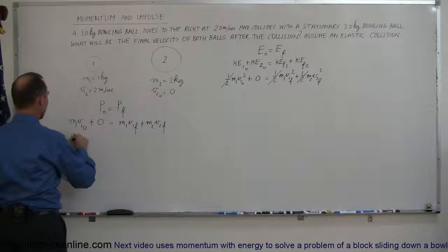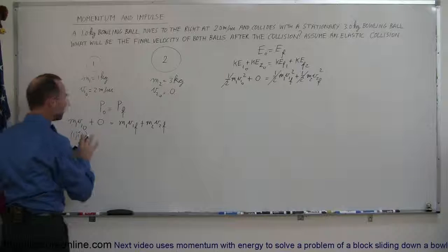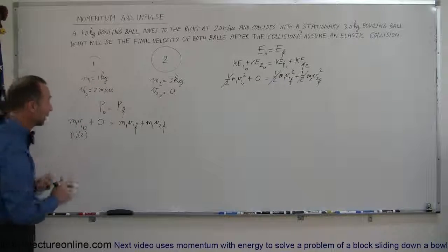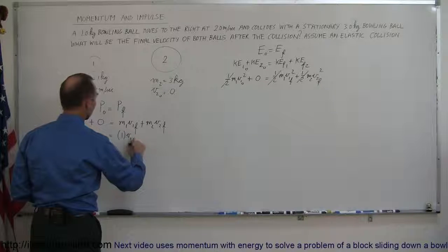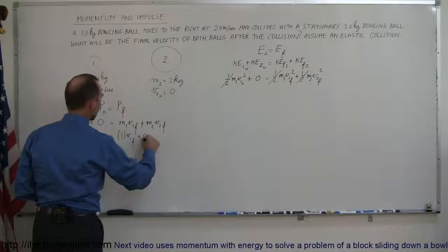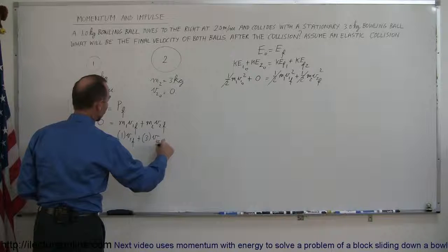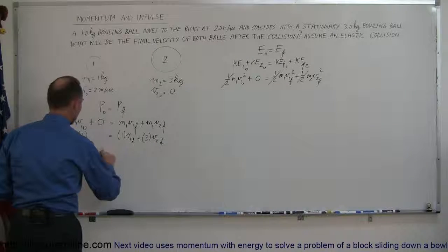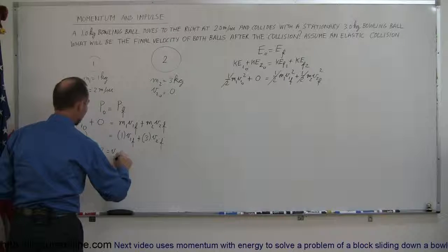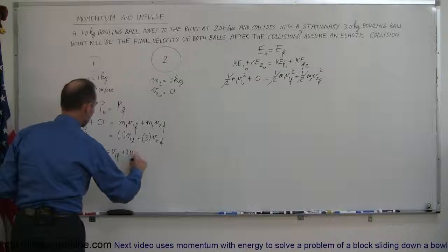So we have 1 times 2, and I'm going to leave off the units. That makes the equation a whole lot cleaner to work with. It is equal to 1 times v1 final plus 3 times v2 final. And so putting everything together, we can say that 2 equals v1 final plus 3 v2 final.